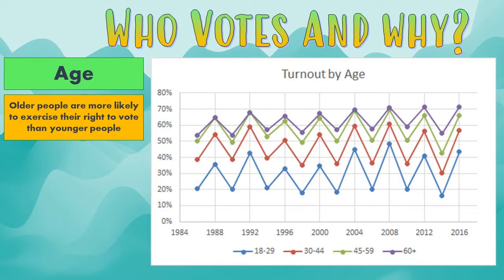Here we can trace this back to the 80s, and there are moments when turnout gets a little higher, especially for young people, but they're still the lowest group likely to participate. We see here that they never quite get to half of young people choosing to participate in elections, at least in voter turnout. So we see as age goes up, people are more likely to decide to exercise their right to vote.